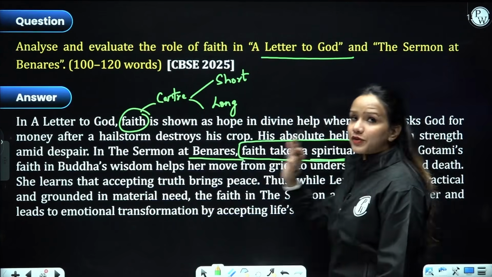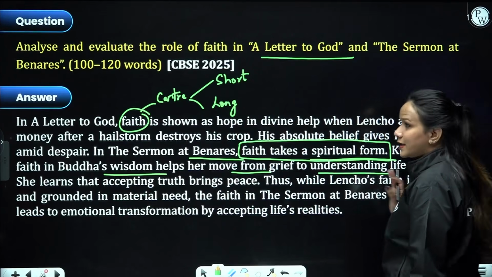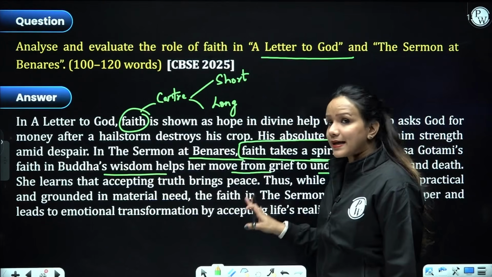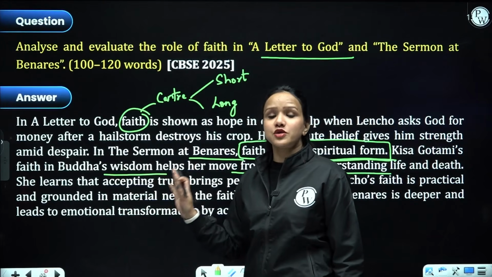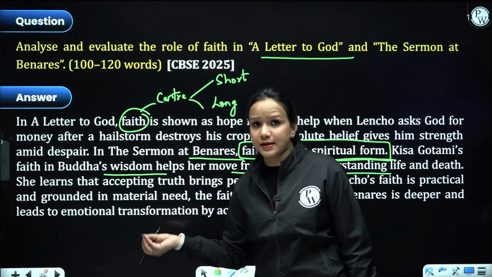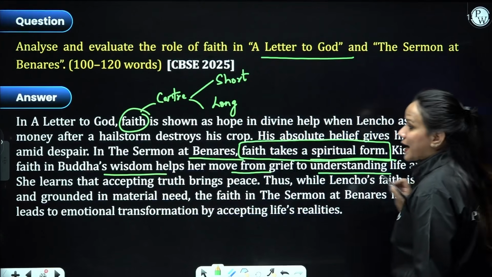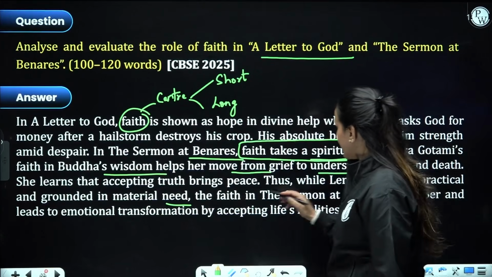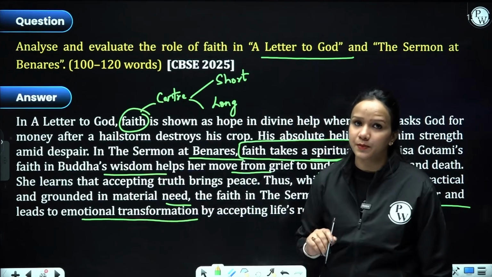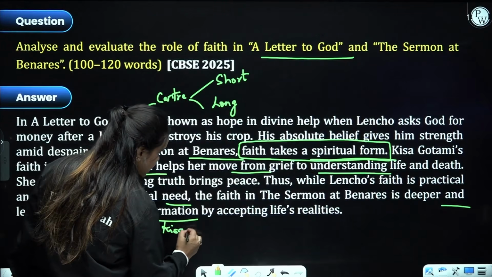Kisa Gautami's faith in Buddha's wisdom helped her move from grief to understanding. So it made her exposed to the reality of life and universality of death, right? She got to know this thing. She understood the true meaning of life and death, and that sorrow is not going to take her anywhere, right? While Lencho's faith is practical and grounded in material need, the faith in the Sermon at Benares is deeper and leads to emotional transformation in a person. So what emotional transformation are we talking about? Like in Kisa Gautami's case.